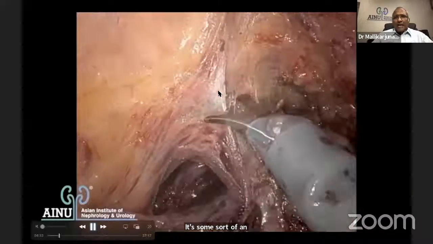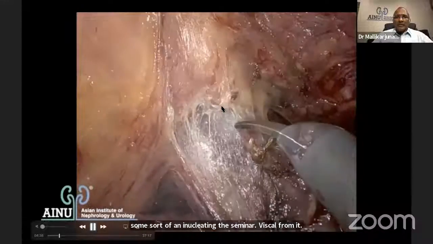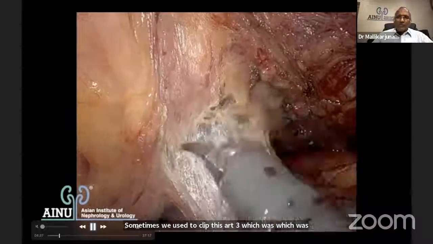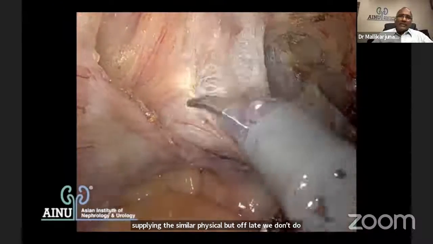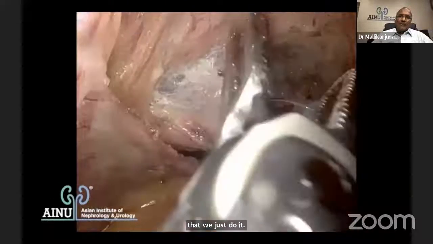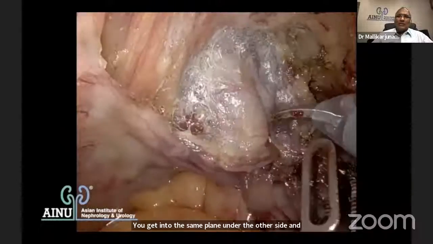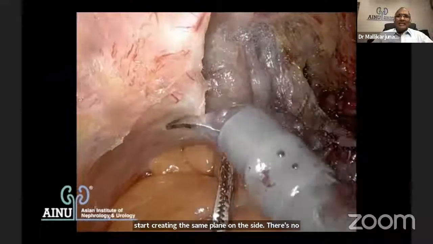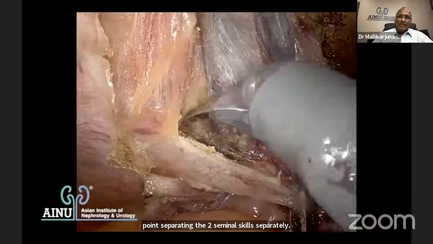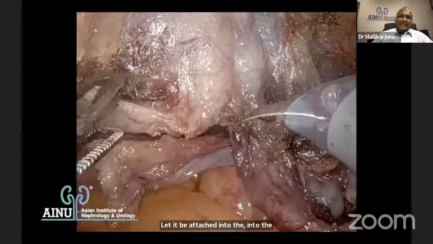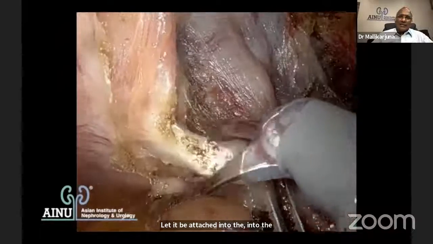Sometimes we used to clip this artery, which was supplying the seminal vesicle, but of late we don't do that. We just do a diathermic coagulation and division. You get into the same plane on the other side and start creating the same plane there. There's no point separating the two seminal vesicles separately. Let it be attached in the midline. There is no point separating it. It doesn't give you any advantage. So just think that they are a single unit and start dividing.